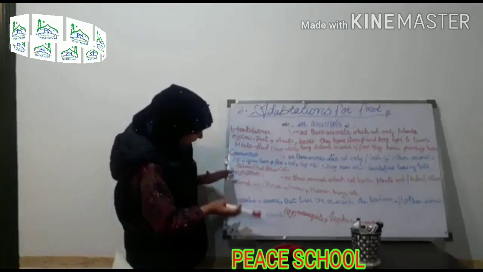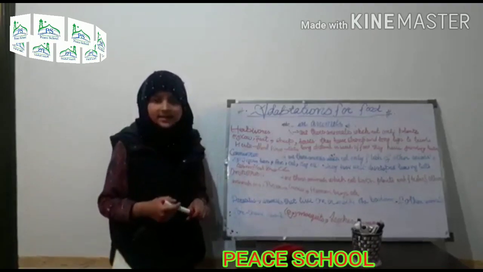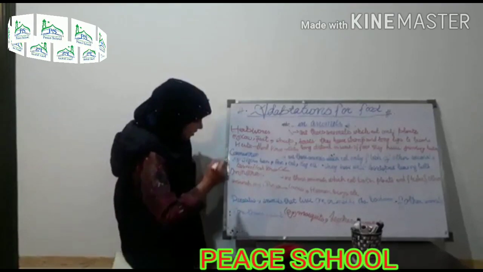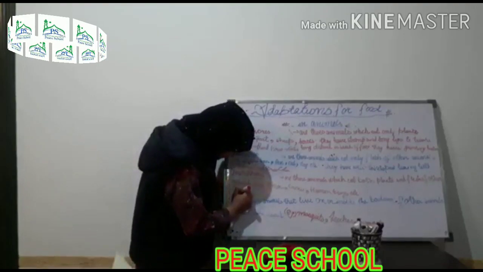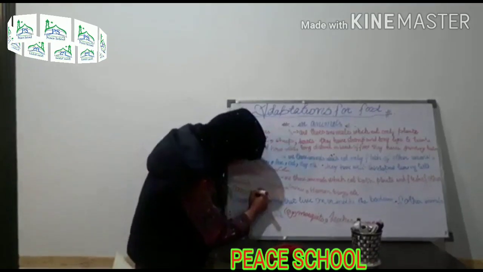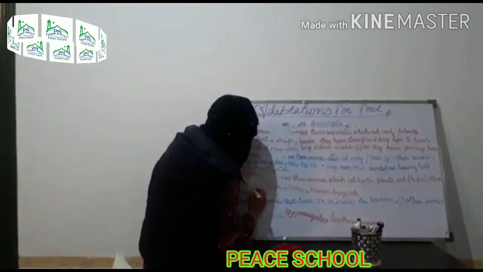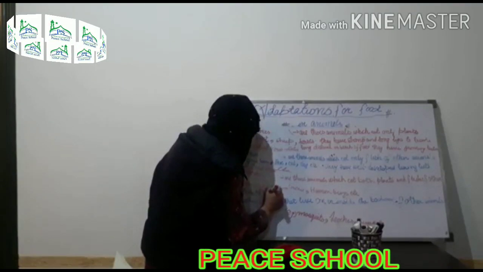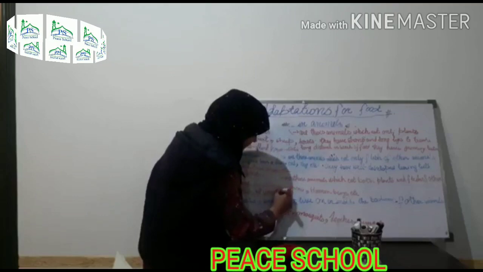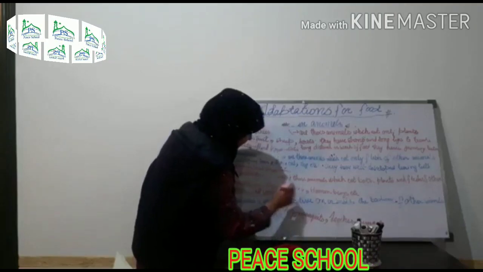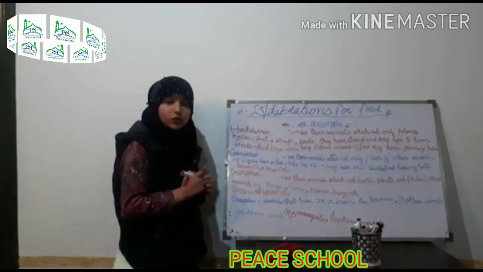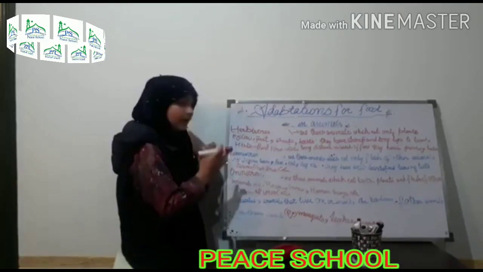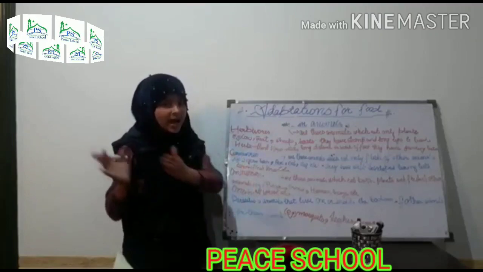Omni means all. Vore means eater. The full meaning of the word omnivore is both eating plants and animals.